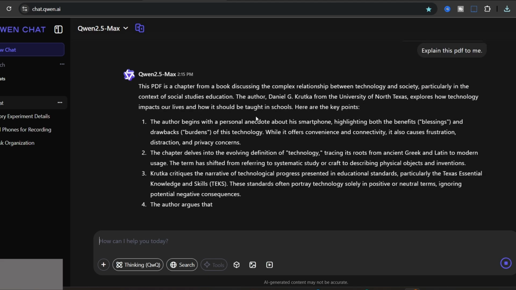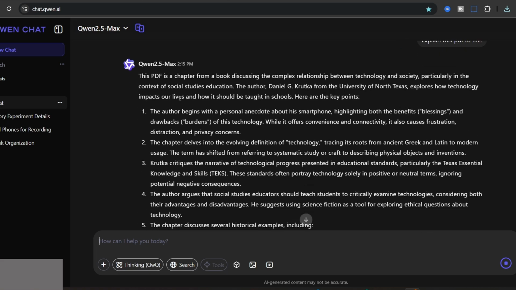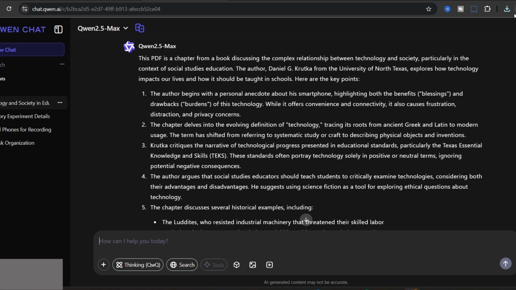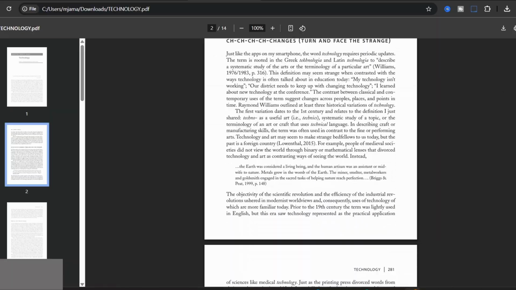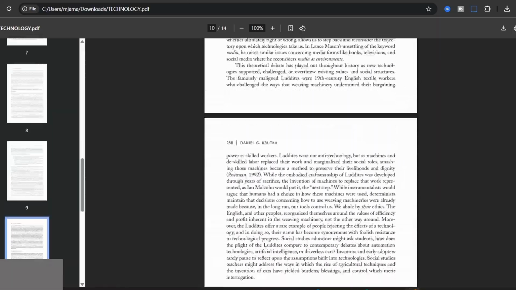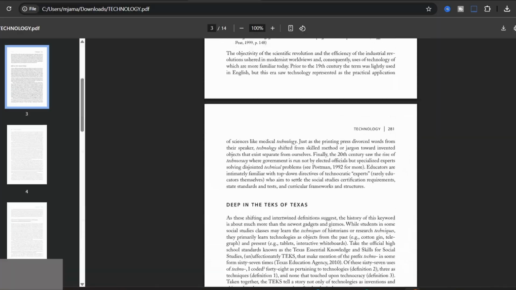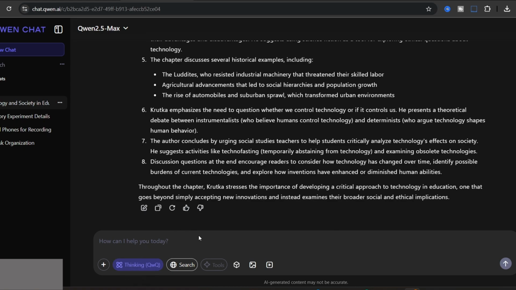So this PDF is a chapter from a book discussing the complex relationship between technology and society, particularly in the context of social studies education. So that's great. It can provide us some important information about this PDF, and I think that the summarization is very short in comparison with the real volume. So I'd like to use thinking to provide more details.